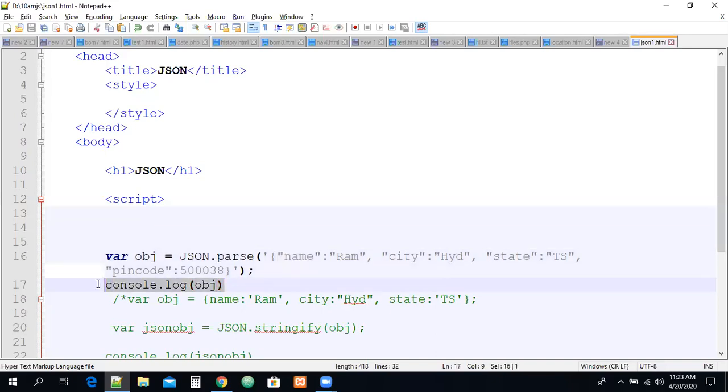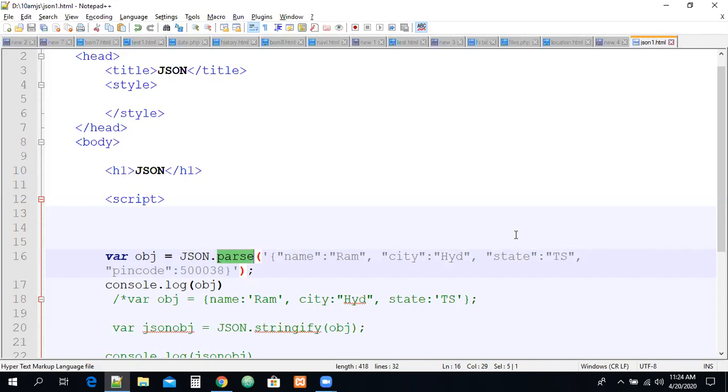If anybody sends data to you, how can we convert the data? By using JSON.parse. Java, .NET people will send the data to you in the form of JSON format. If the data is in JSON format, how can we convert it? By using the JSON.parse method. The JSON data needs to be converted into a JavaScript-understandable form, that is nothing but an object. So that's the reason we are using a method called JSON.parse. This is how the data will be converted from JSON to object and object to JSON.